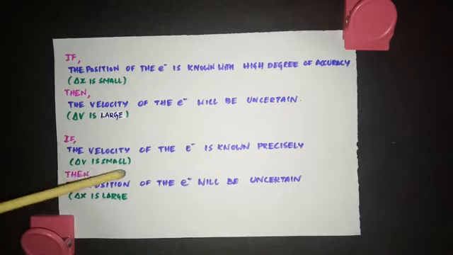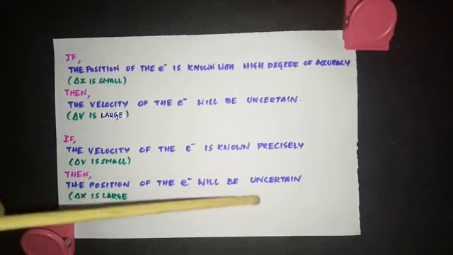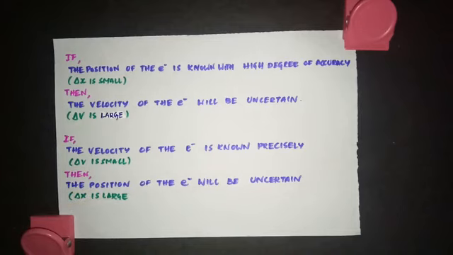Same way, if the velocity of the electron is known precisely, so when you know it certainly, then uncertainty will become small. What is uncertainty in velocity? Del v. So when del v is small, then the position of the electron will become uncertain, which means del x becomes large. The uncertainty of the position becomes large. So if you know one thing with certainty, the other's uncertainty becomes large. So you cannot measure position and velocity of an electron exactly at the same time.